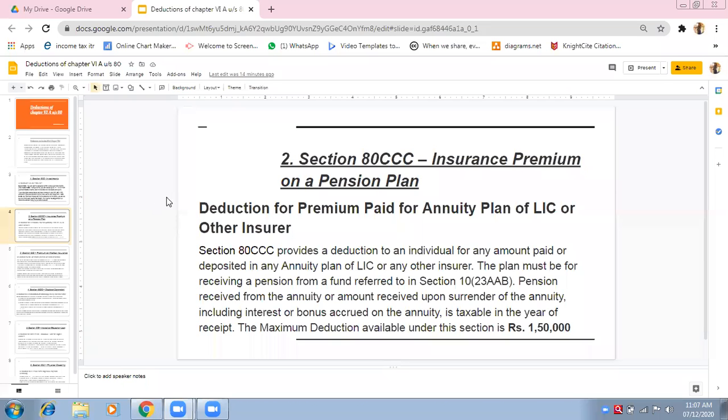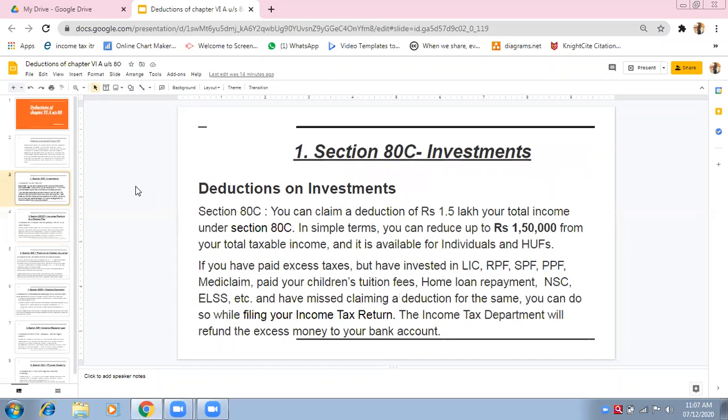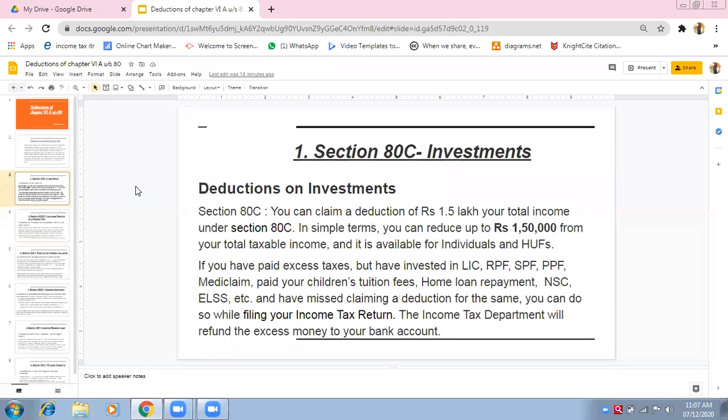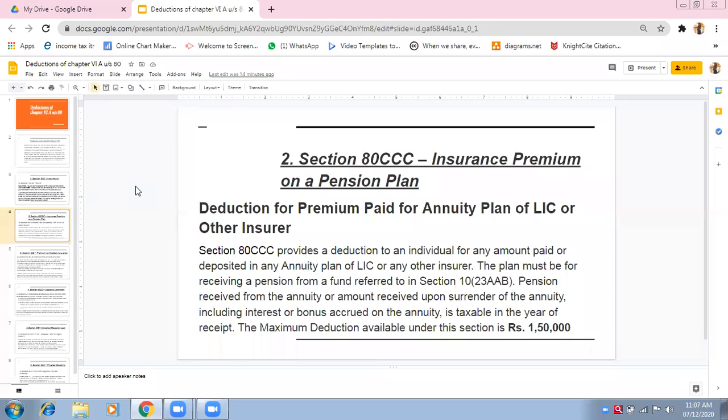Suppose you have 80,000 in section 80C and 90,000 in section 80CCC. So the total of my investments is 1,70,000. Together, the maximum is 1,50,000, not 3 lakhs. Please don't misunderstand. You might say 80C is 1,50,000 and 80CCC is also 1,50,000 maximum deduction. No. Together, it is always taken together as rupees 1,50,000.